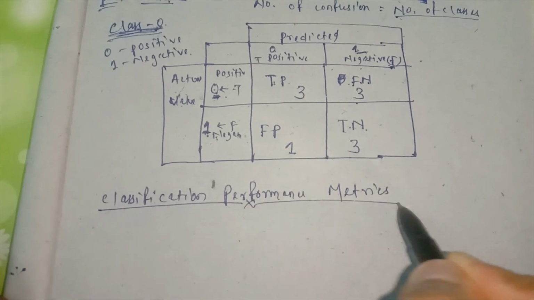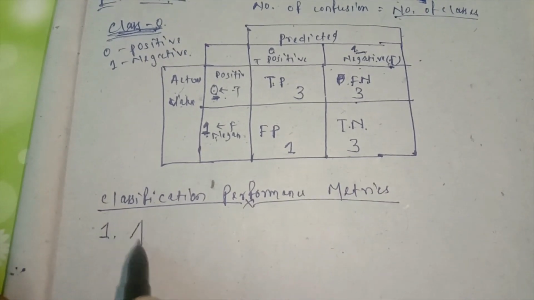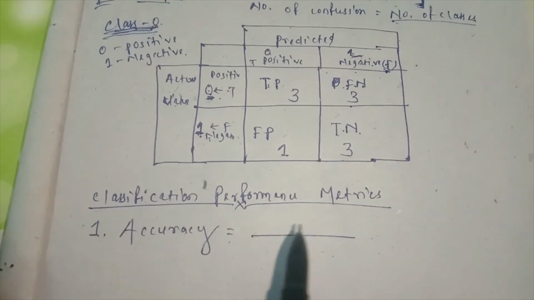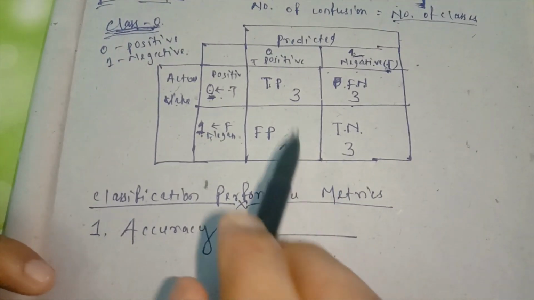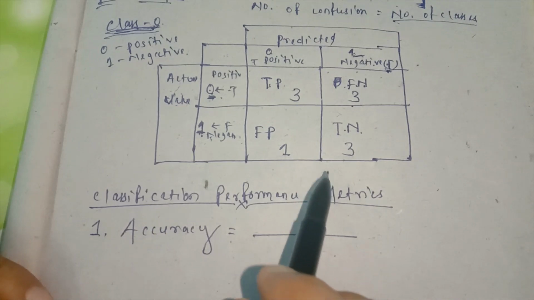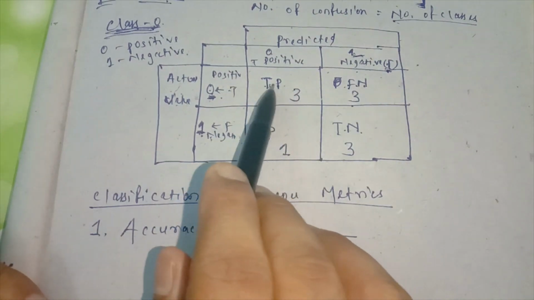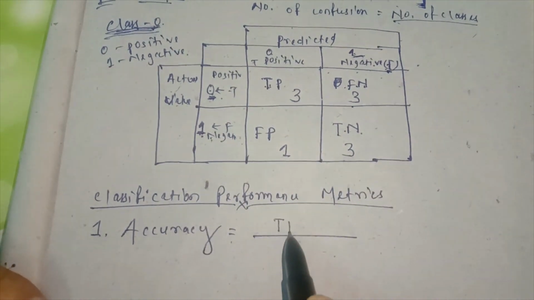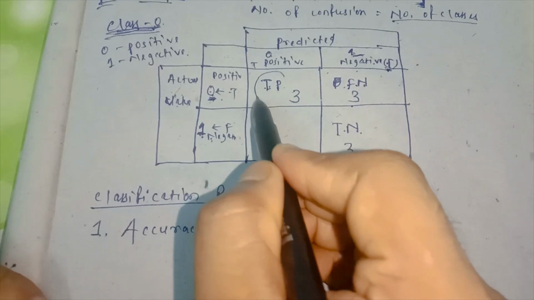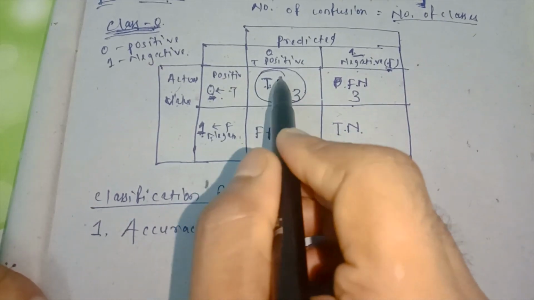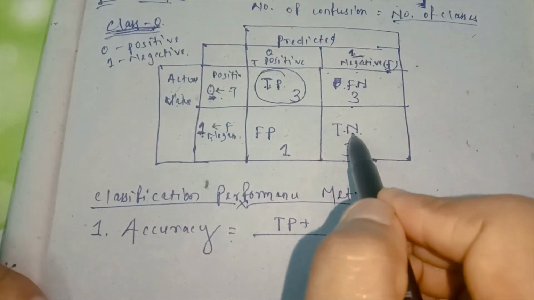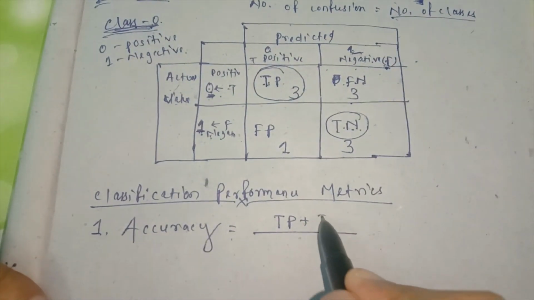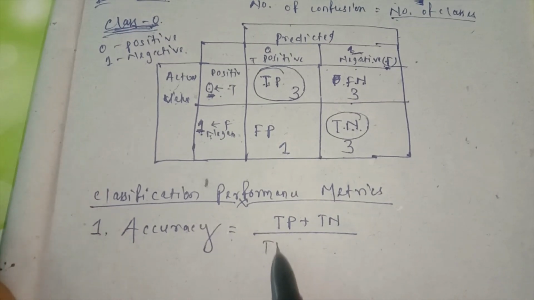Okay, so the first one is classification performance: accuracy. What is accuracy? Accuracy tells us the fraction of correctly classified samples out of the total samples. Here the formula is the correctly classified samples. Remember, true positive means it is correctly classified, true predicted as true, and true negative means it is negative and predicted also negative. So this part is known as correctly classified samples divided by total samples.